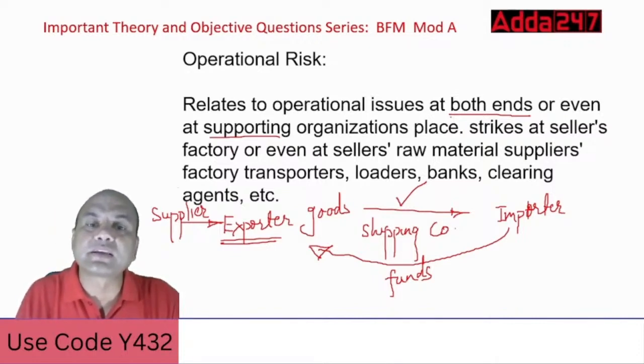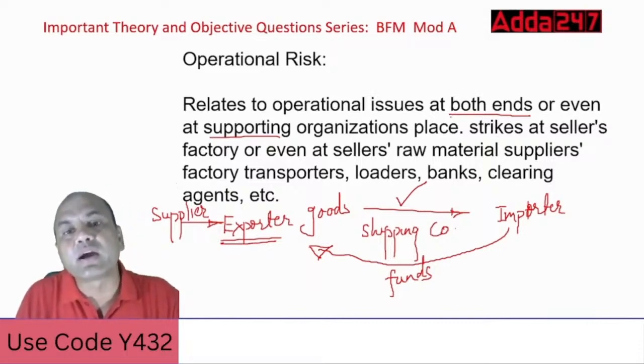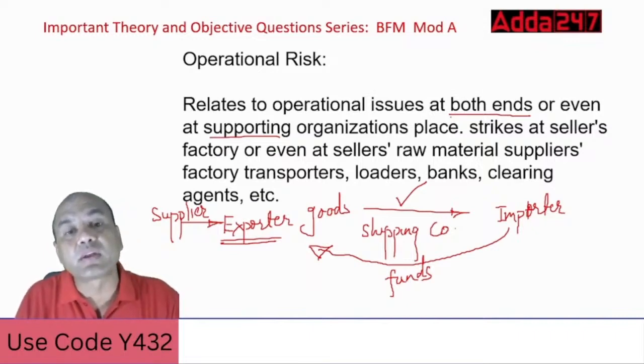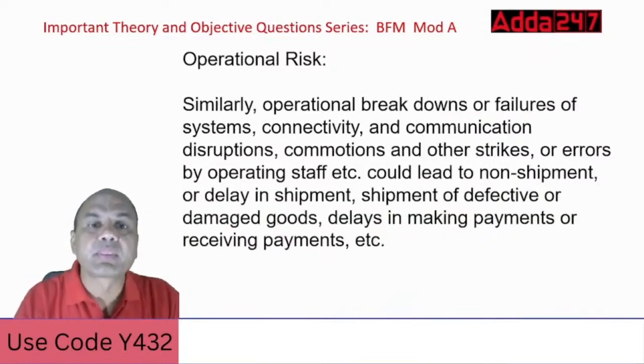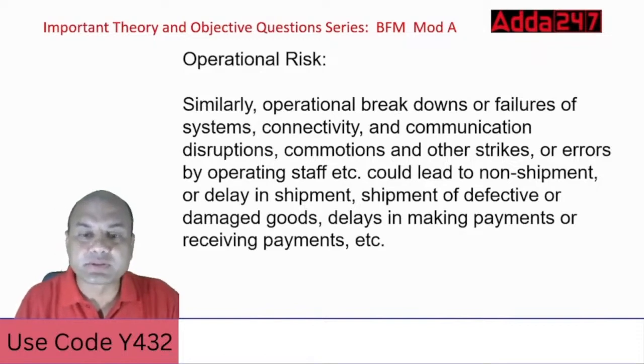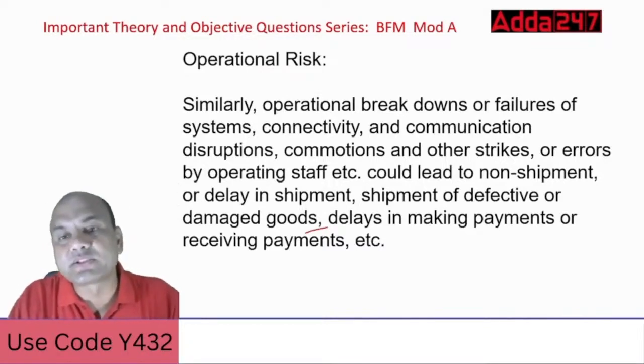So that's why operational risk relates to any way in which you can't give the service. It can be due to strike, dacoity, terrorist attack, floods, anything. Similarly, operational breakdowns or failures of systems, connectivity and communication, disruptions, commotions and other strikes, or errors by operating staff could lead to non-shipment or delay in shipment, shipment of defective or damaged goods, delays in making or receiving payments. So anything which relates to the stoppage of any transaction.